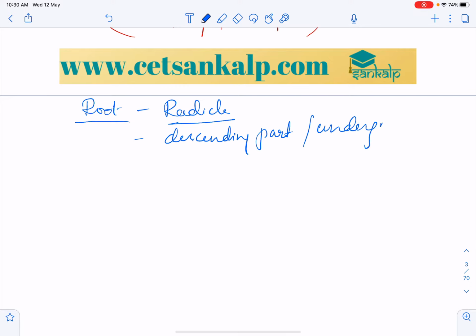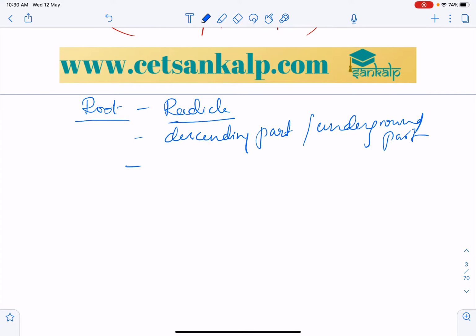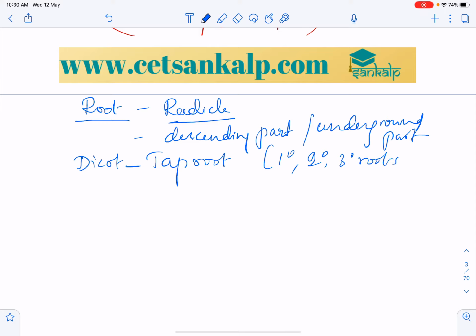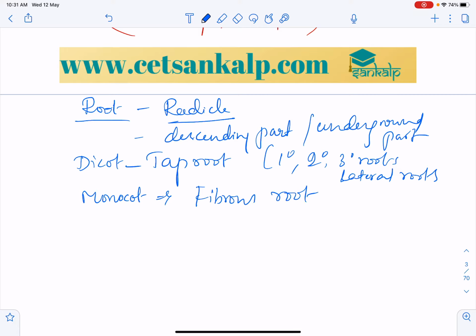In dicots, the root is the taproot system. As we all know, in the taproot system there are the primary root, secondary root, tertiary roots, and lateral branches, the lateral roots. Whereas in monocots, the characteristic root is the fibrous root, right? So these are the differences.